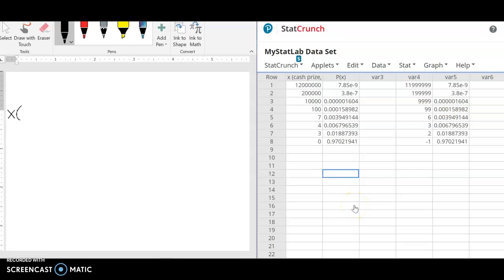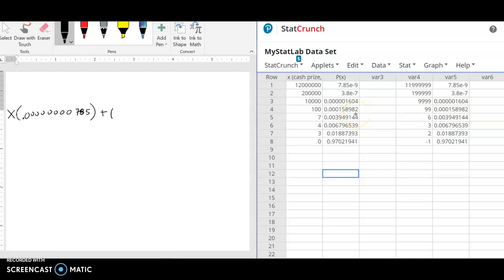x times 0.12345678, 785. That's the probability if I don't use scientific notation. Plus, and then it's all of these guys, right? This times this, plus this times this, plus this times this, right?